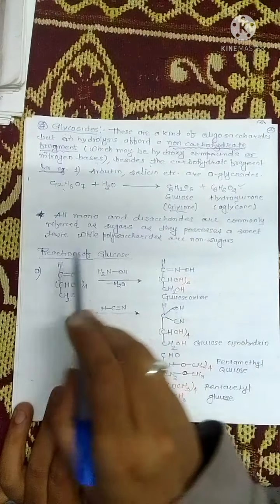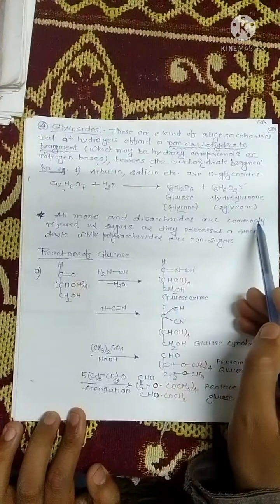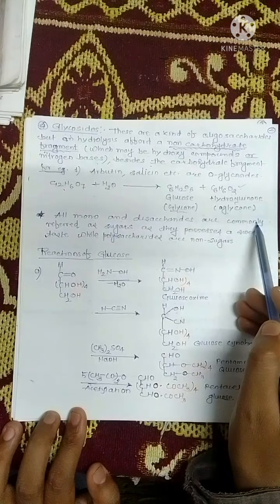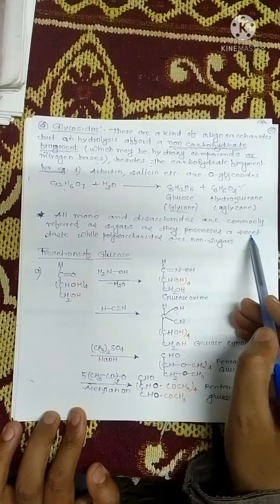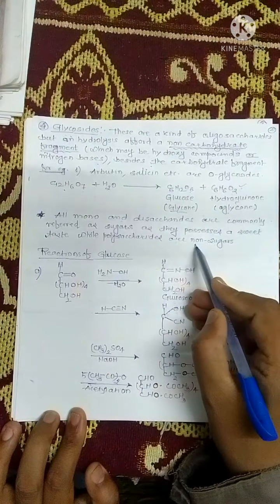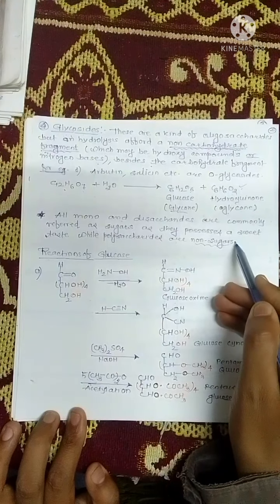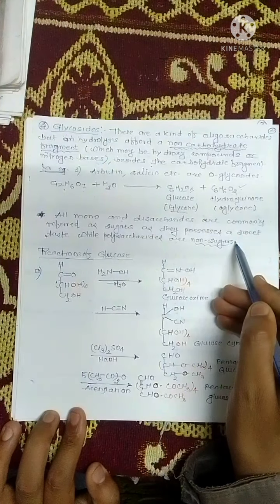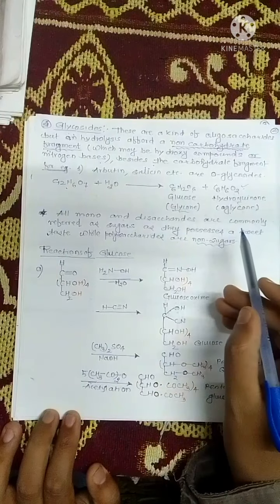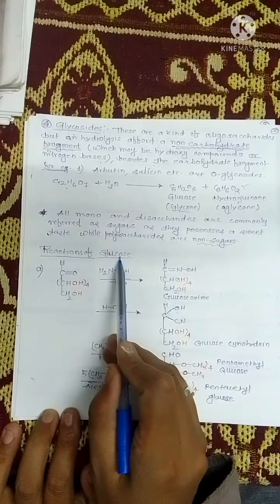Now please take note, all mono and disaccharides are commonly referred to as sugars because they possess a sweet taste, while polysaccharides are considered non-sugars. Generally polysaccharides don't have a sweet taste. Now we are going to see the reactions of glucose.